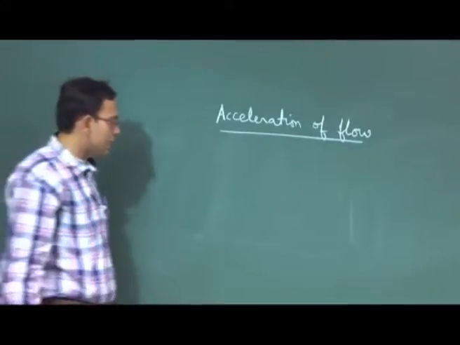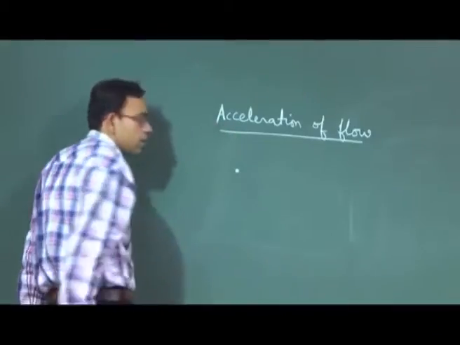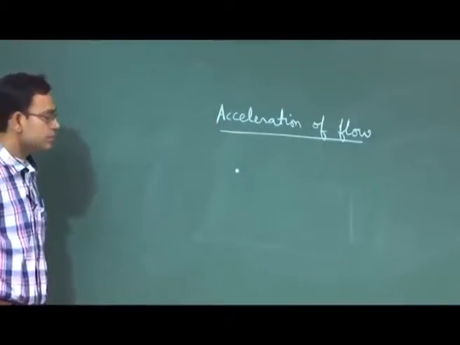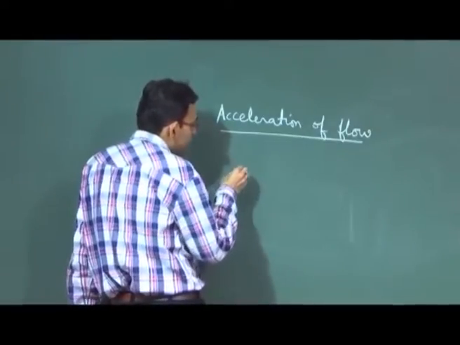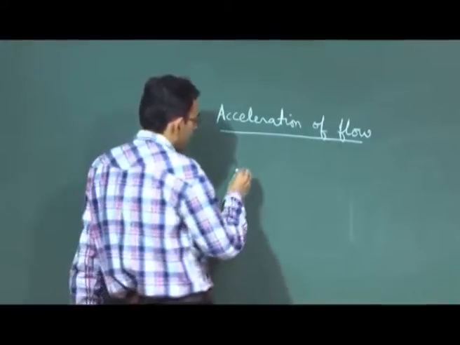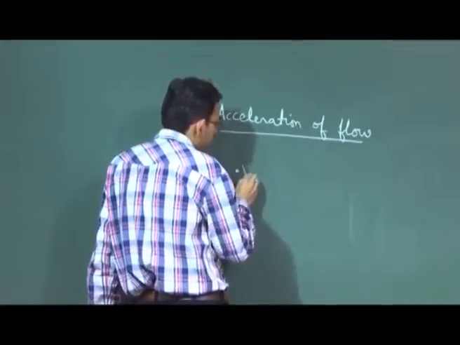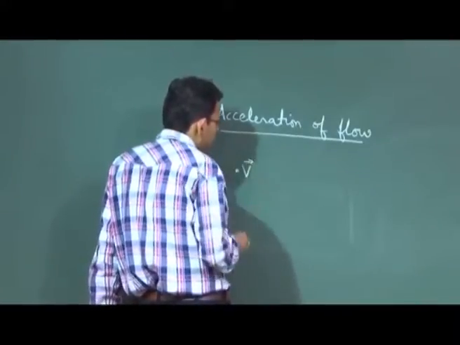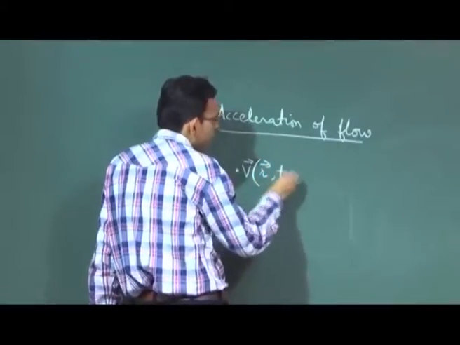So, the whole idea is you have a point, at this point currently there is a fluid particle, and as per Eulerian description this fluid particle now has a velocity v which is a function of r and t.